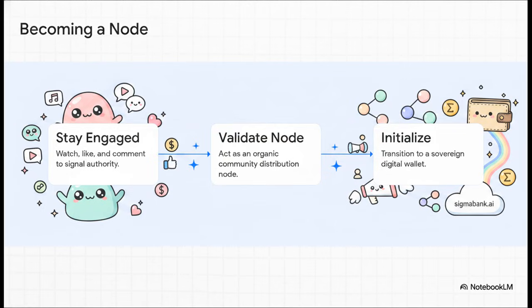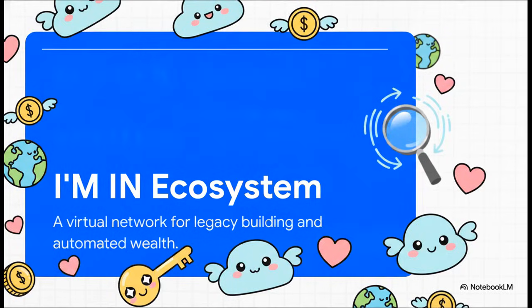Your watch time is actively fueling the algorithm as we speak. Step 2 happens when you act as a localized platform validator by sharing and commenting, which drives that zero-cost virality we just talked about. And finally, Step 3 is the ultimate leap. You seamlessly transition your presence from this centralized video platform into a living digital node, initializing your very own sovereign wallet on the BankAI decentralized framework. Completing those steps connects you directly to this sovereign framework, bypassing traditional corporate media completely.